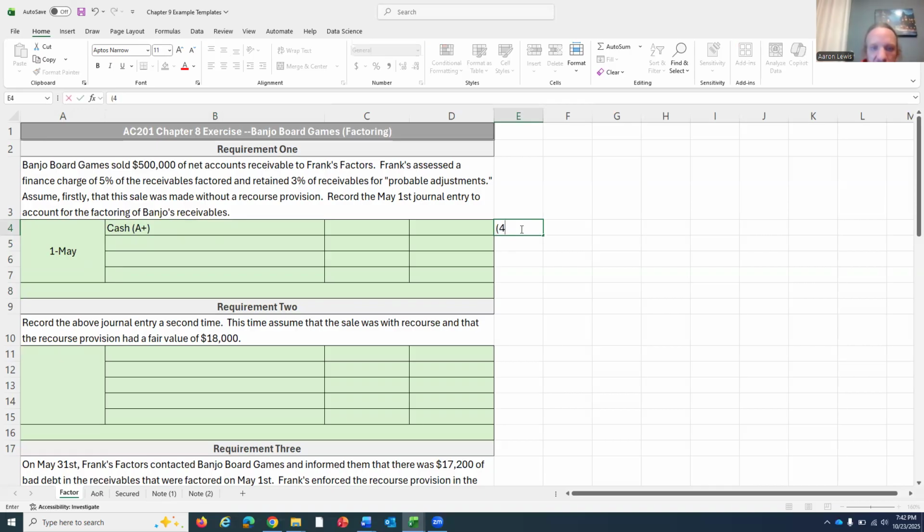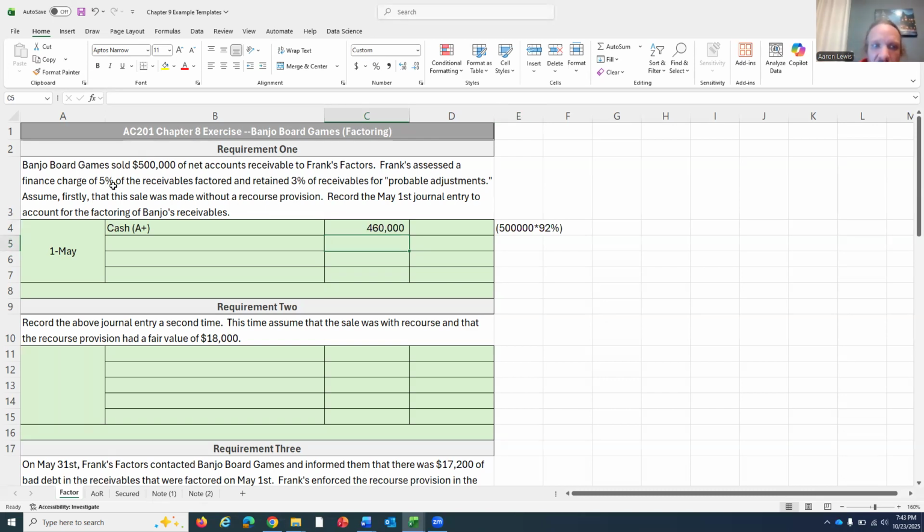Well, we're selling them $500,000 worth of receivables. But we're getting hit with a couple of charges. Firstly, the finance charge is 5%. And secondly, they're going to keep another 3% of that $500,000 in case there's bad debt in here, which means they're holding back a total of 8%, and they're only going to transfer us the other 92%. So our cash is equal to 500,000 times 92%. And that comes out to be $460,000.